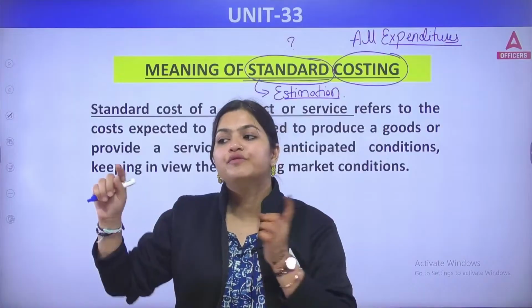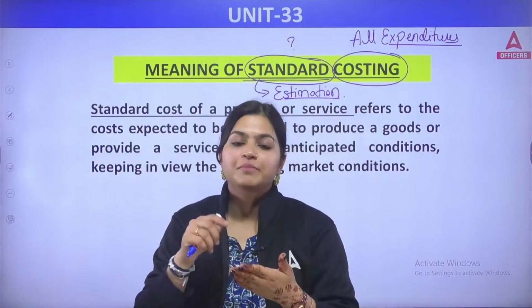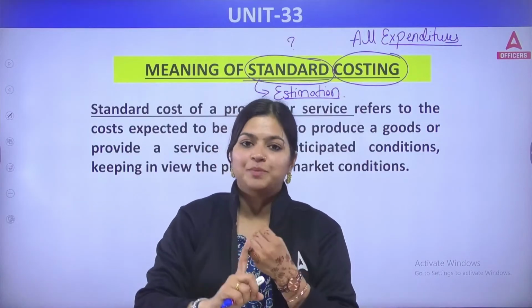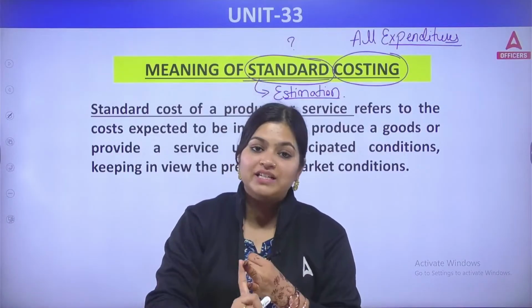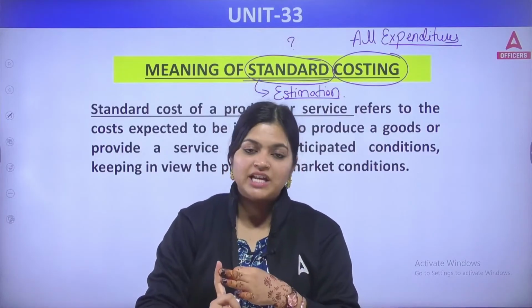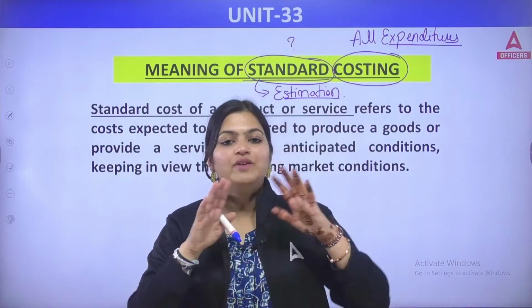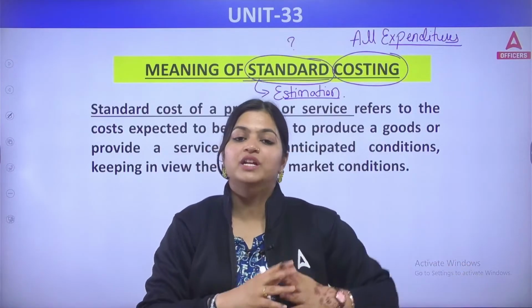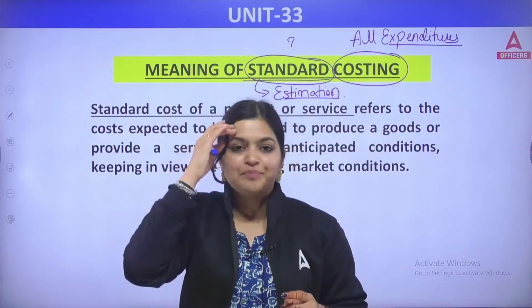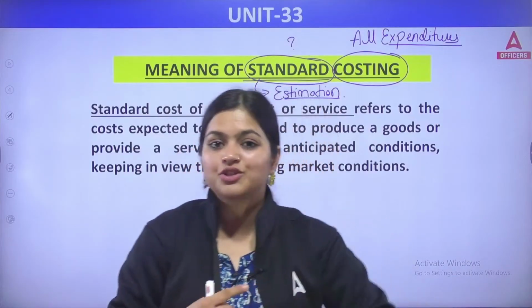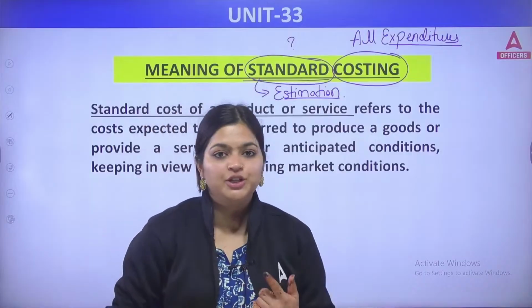No. Before visiting that place, you will make a full list: what expenses you are going to incur, what stay you will take, how you will reach that destination. So you will make this whole expenditure list. Then you will say that approximately this much amount we require for this particular trip. That is the estimation you are doing. That is the budget you are doing.